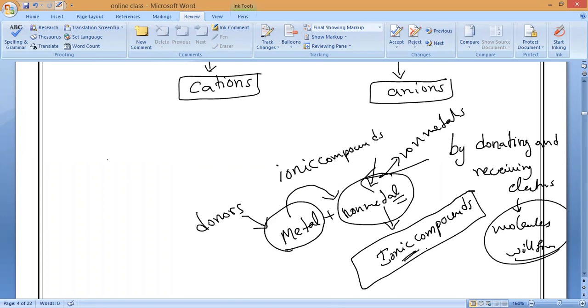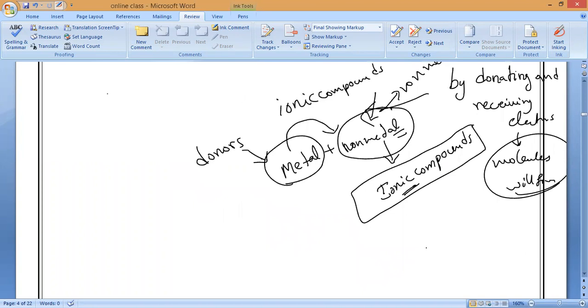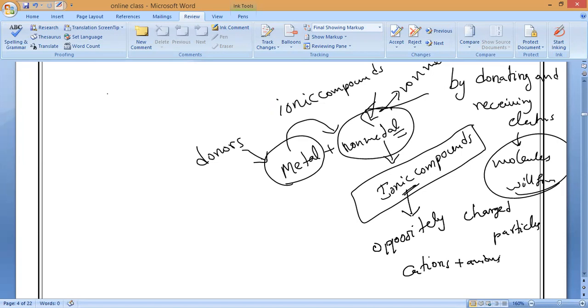These ionic bonds are formed by oppositely charged particles. We will combine cations plus anions, so that is what forms the ionic compound.